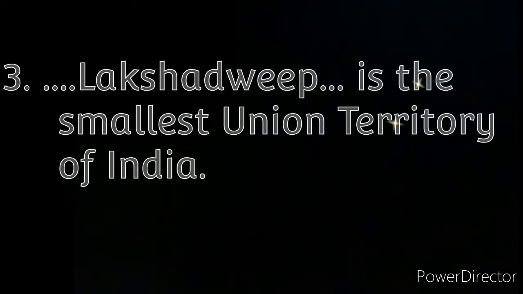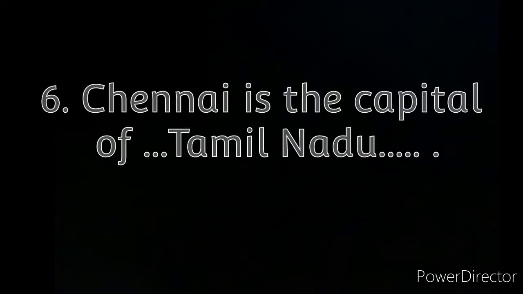Third one, dash is the smallest union territory of India. Answer, Lakshadweep. Fourth one, Delhi is also known as the dash dash dash. The right answer, National Capital Territory. Fifth one, the capital of Assam. Answer, Dispur. Chennai is the capital of dash, Tamil Nadu.